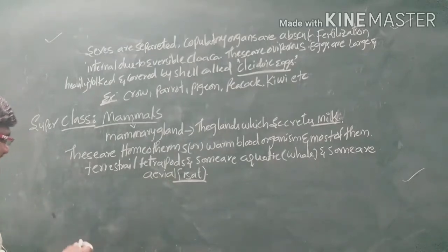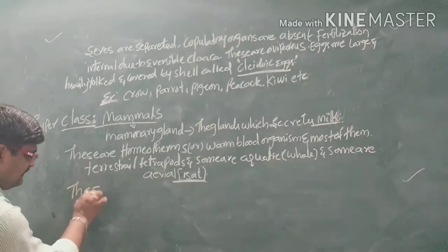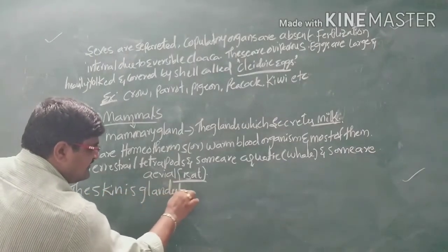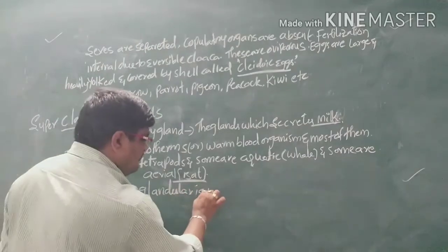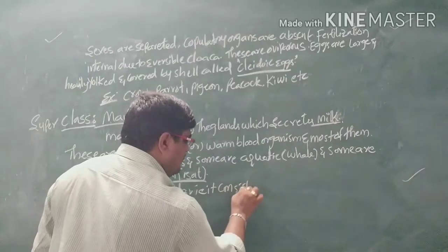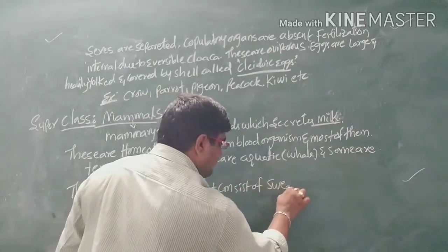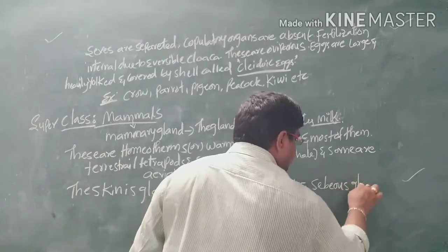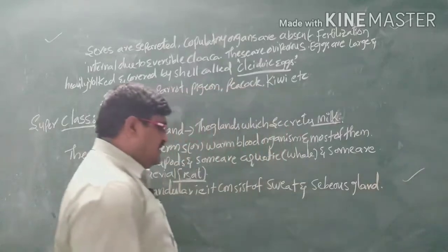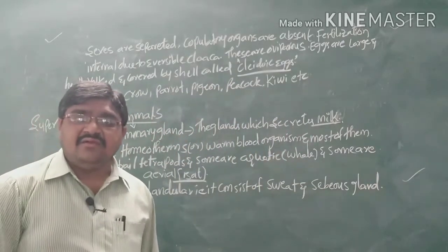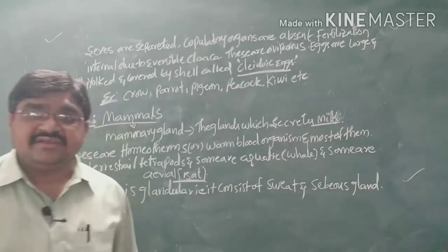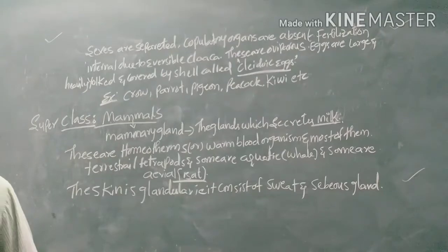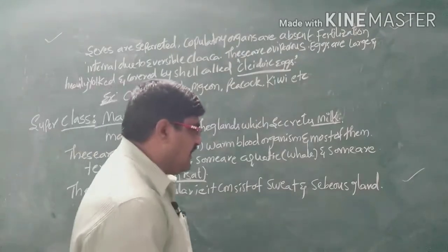Next, coming to the skin, it is glandular. The skin is glandular, that is, it consists of sweat glands and sebaceous glands. Glandular means consisting of glands, that is, sweat and sebaceous glands are present, providing the exoskeleton.